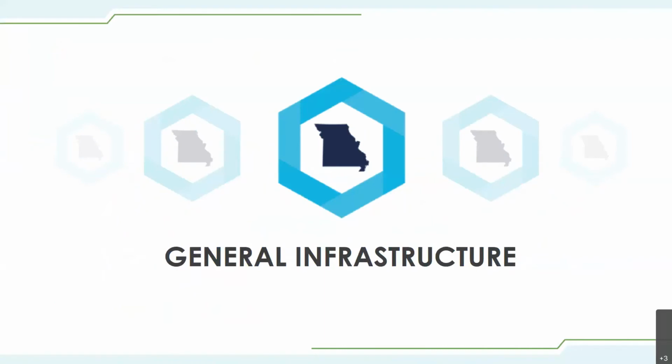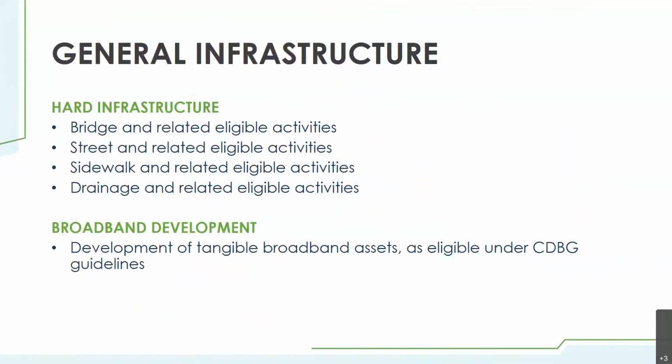Next category, general infrastructure. General infrastructure includes both hard infrastructure and broadband development. Hard infrastructure types can include bridge and related eligible activities, streets and related eligible activities, sidewalks and related eligible activities, drainage and related eligible activities. Those related eligible activities are very similar to what you see in traditional CDBG requirements and guidelines.